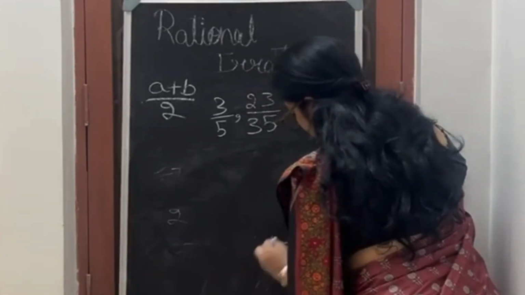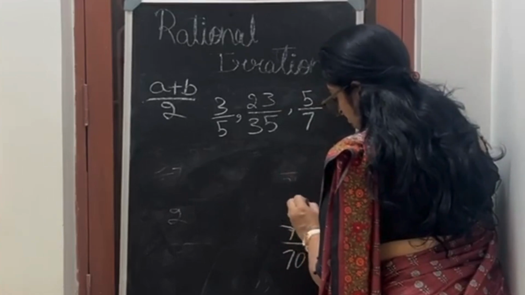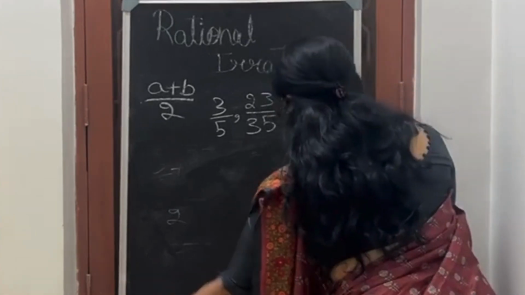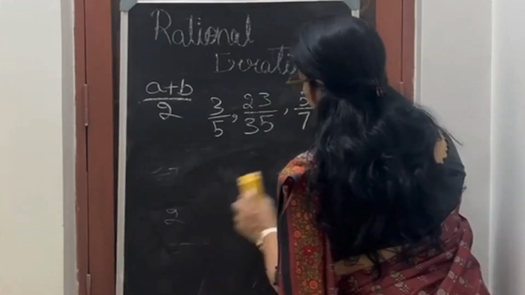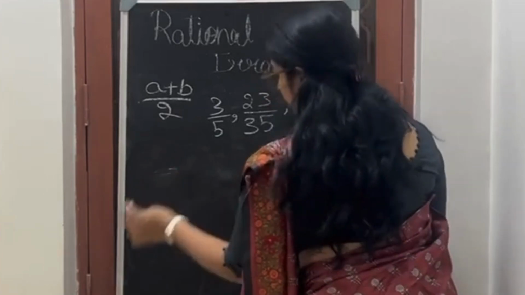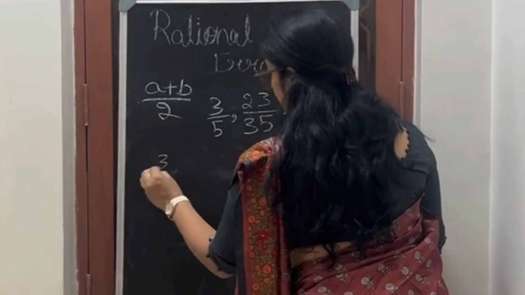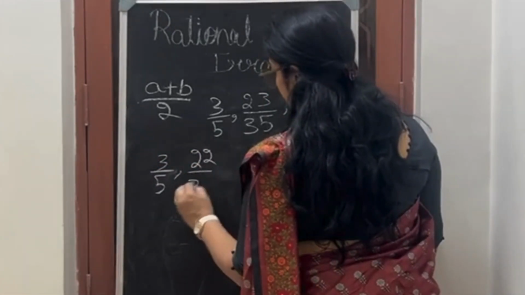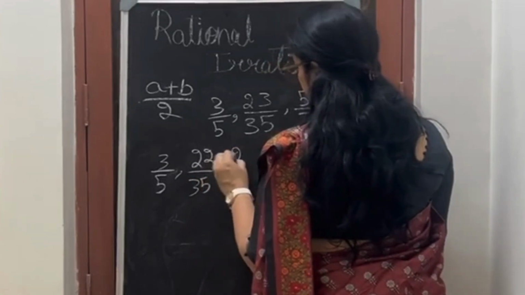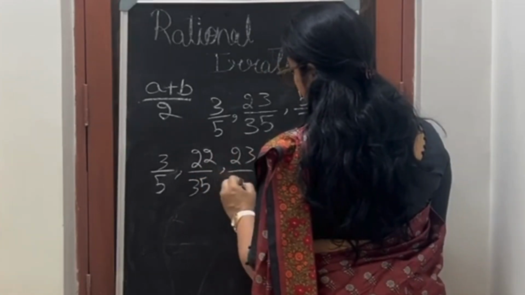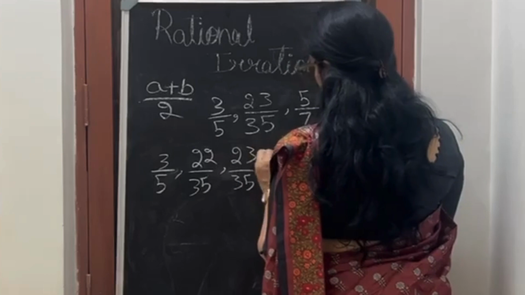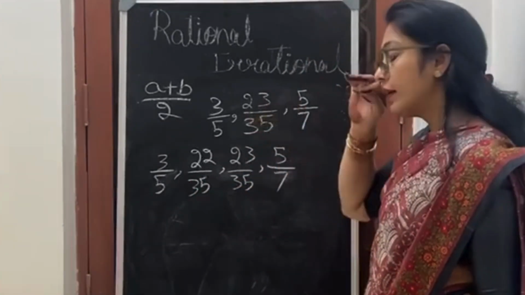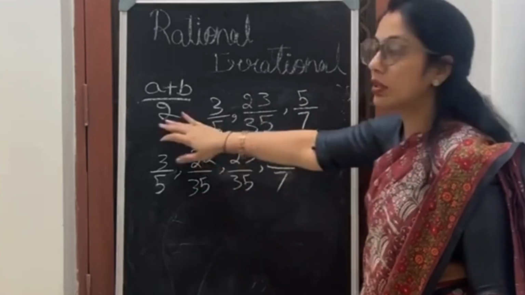When I solve this, I'll get 22 by 35. So my next number is 22 by 35. 3 by 5, 22 by 35, then 23 by 35, then 5 by 7.